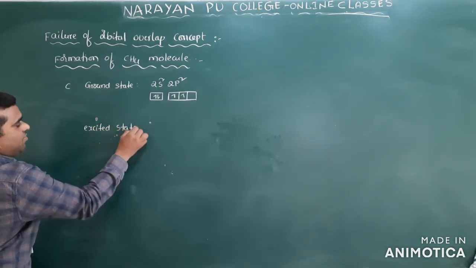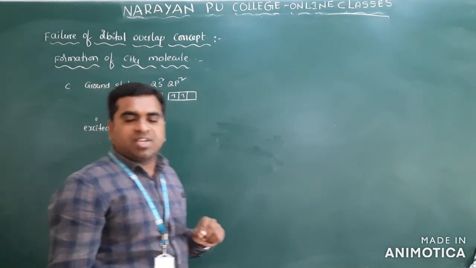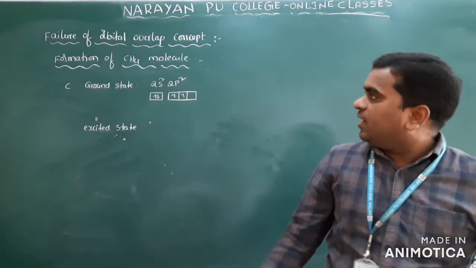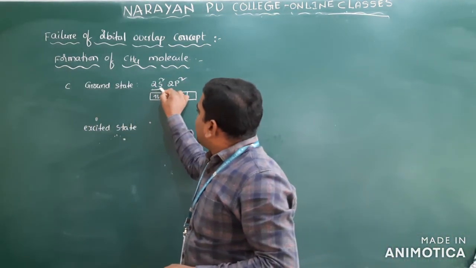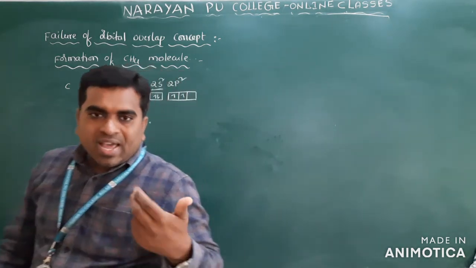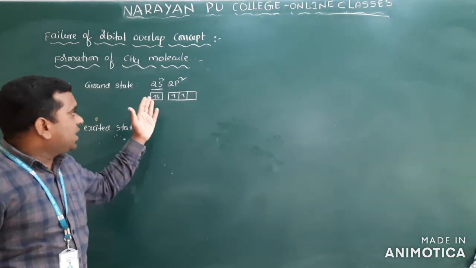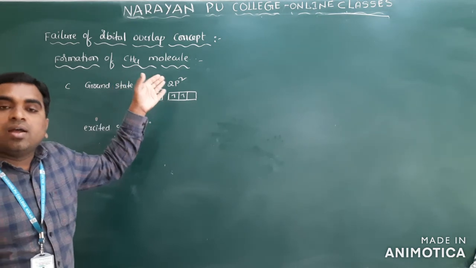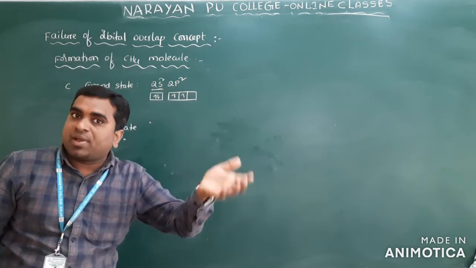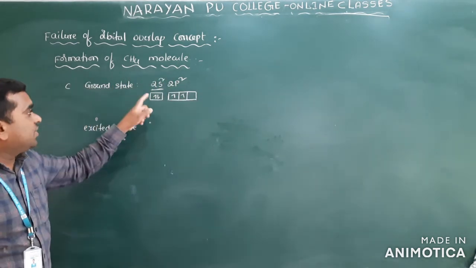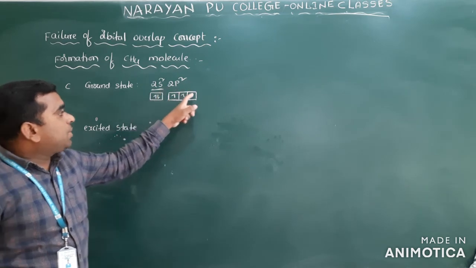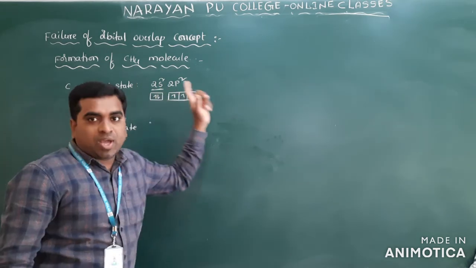I have given some important points in VBT. If the valence shell has paired electrons, they can also be involved in bond formation and overlapping if they are converted into unpaired electrons by jumping from one orbital to another.